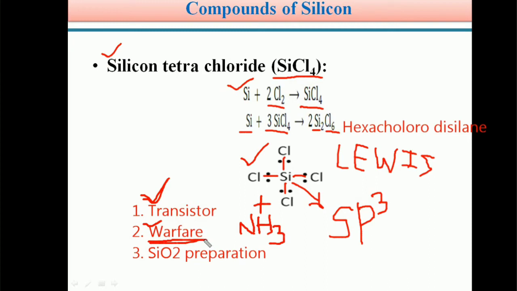Similarly, in the previous slide we saw, students, that with the help of silicon tetrachloride we prepared silica, SiO2, silicon dioxide. This silicon tetrachloride on hydrolysis gives SiO2. So that's why silicon tetrachloride is one of the important compounds of silicon.